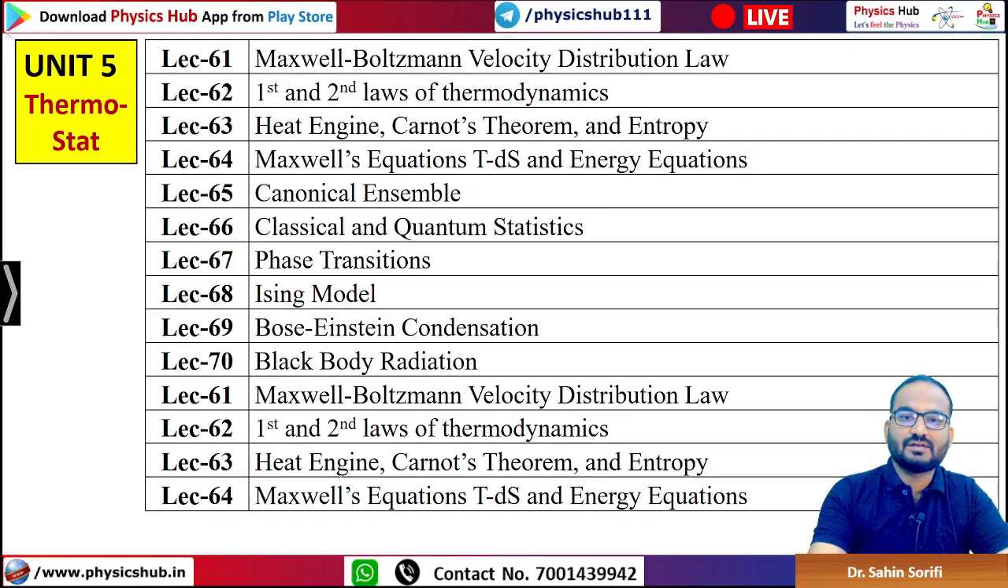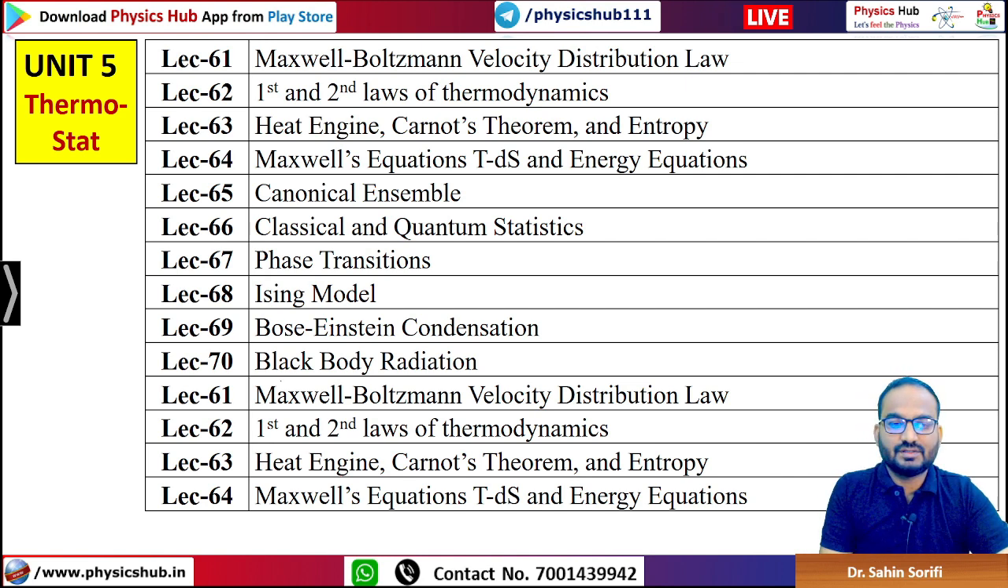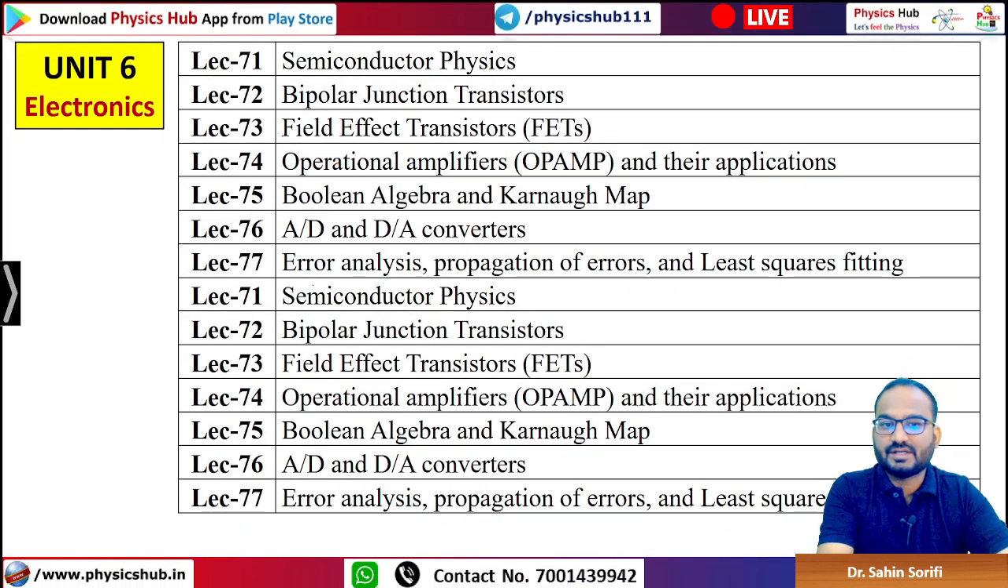Unit 5: Maxwell-Boltzmann velocity distribution law, first and second law of thermodynamics, heat engine, Carnot's theorem, entropy, Maxwell's equations, TdS and energy equations, canonical ensembles, classical and quantum statistics, phase transitions, Ising model, Bose-Einstein condensation, black body radiation, Maxwell-Boltzmann velocity distribution. Okay, so up to this has been repeated. Ignore this. From 61 to 70, then from 71, semiconductor physics.